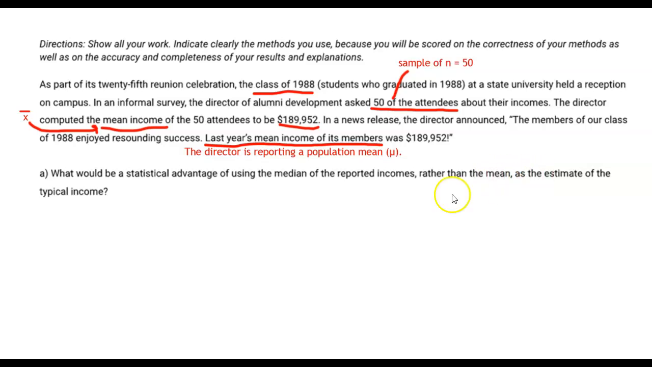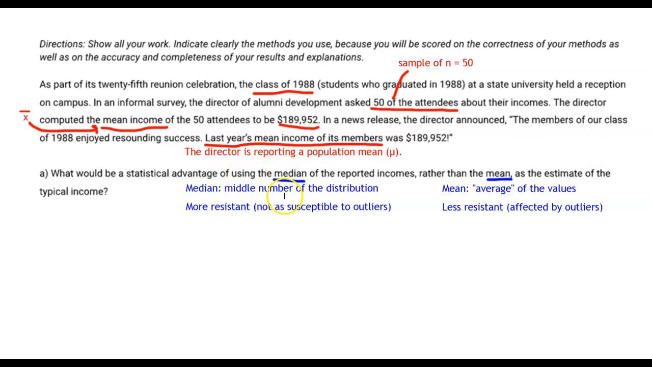For letter A, it says, what would be a statistical advantage of using the median of the reported incomes rather than the mean as the estimate of the typical income? So the difference here is between a sample median versus a sample mean. There are a couple of things that you know about the differences between the mean and the median when it comes to reporting the central tendency of a distribution of numbers. One thing that you should remember about the median is that it's the middle number of a distribution, and it's more resistant, which means it's not as susceptible to outliers.